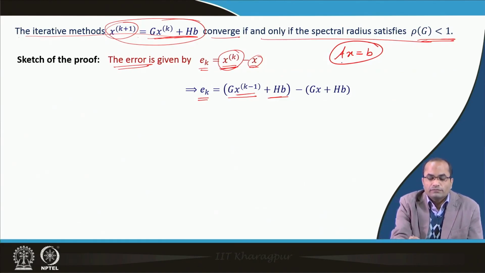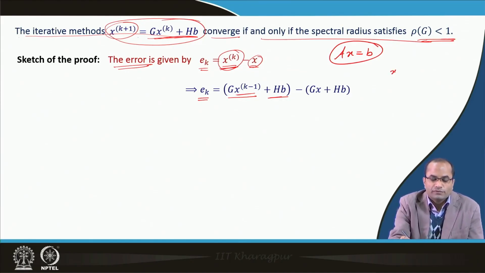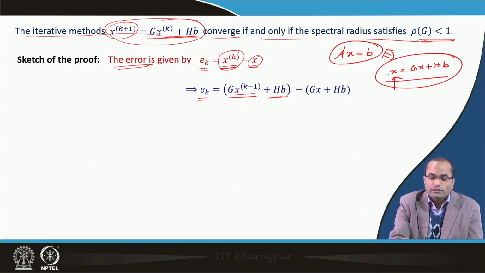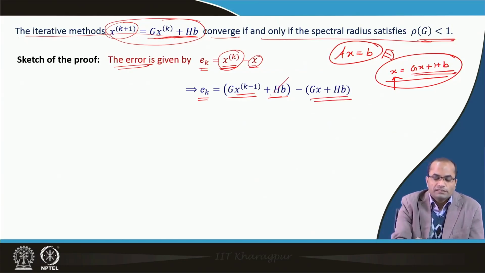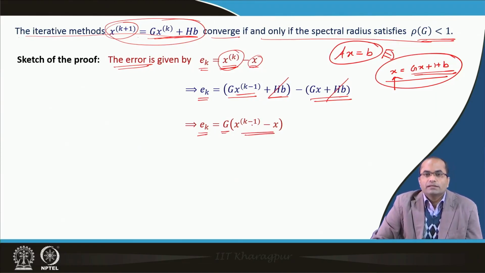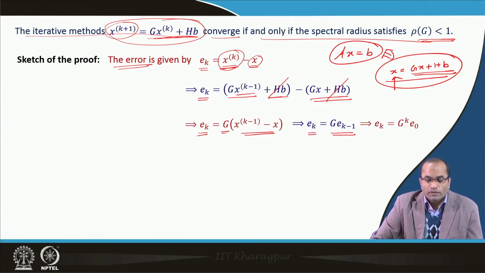And since the setup of these iterations was done from x is equal to G x plus h b, that means the actual x satisfies this equation, and this was just a reformulation of the A x is equal to b equation. So, here x we can replace also by G x plus h b, and the h b terms get cancelled, and at the end this error E k we can write as G times the error at the k minus 1th step.